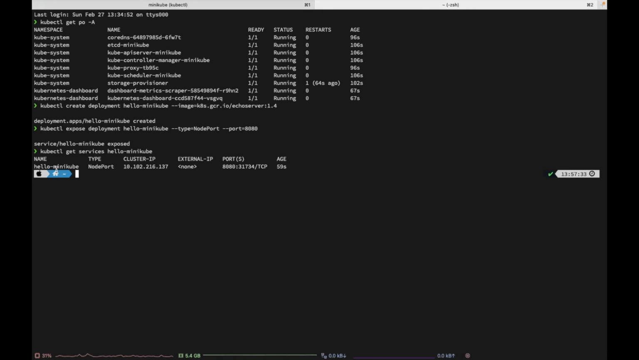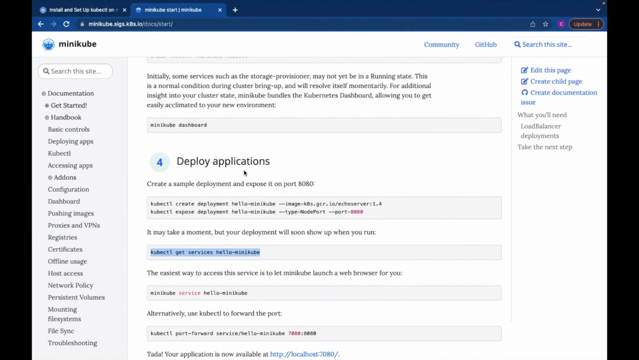So now you can see that the name of the service is hello-minikube, the type is NodePort, and the cluster IP it is using is this, and the port it is using is 8080. And because it is a NodePort, the node port will range between 30,000 and somewhere around 32,764. I don't know the exact number, but that's why it is giving 31734.